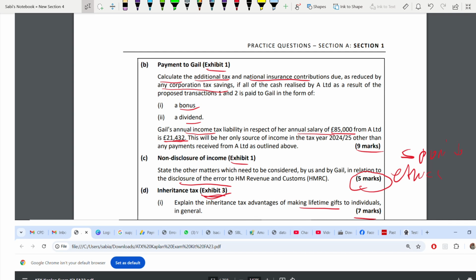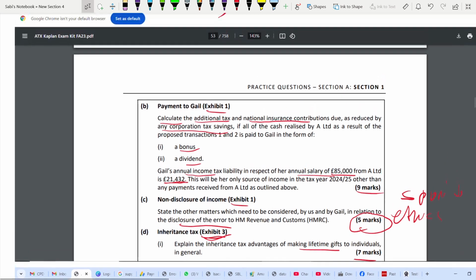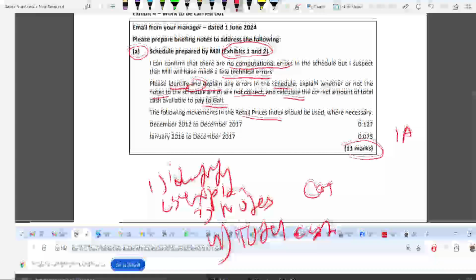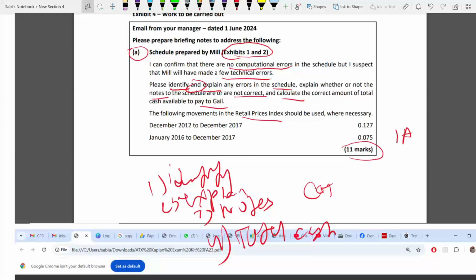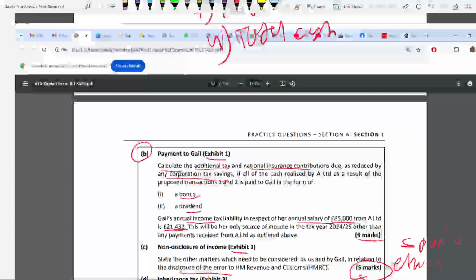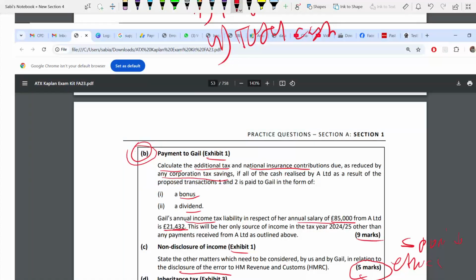But for B, you can't do B without doing A. You need A first to calculate B. Why? Because here you need the correct amount of cash available to pay to Gail, to calculate the bonus and dividend. You understand? That's why you need A. B is dependent on A.